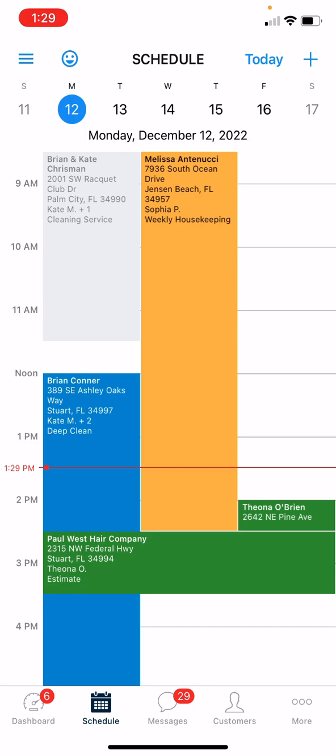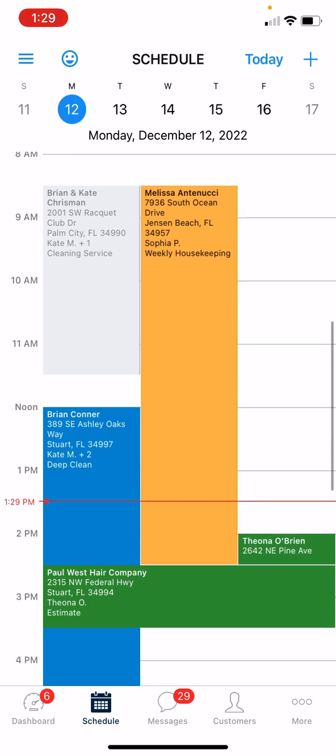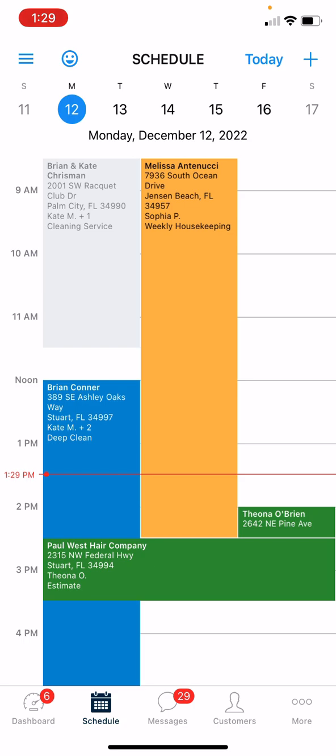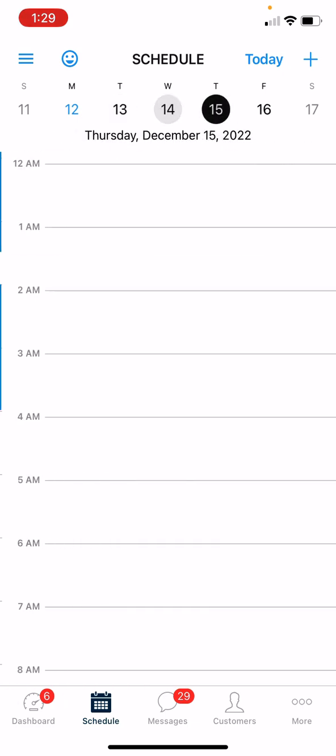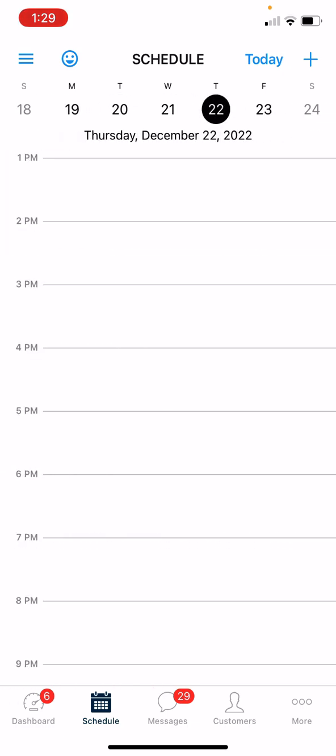So you can see the green job is me, orange is another person, blue is a different person, and then there's a gray box at the top, that's someone else. So you can look into the next day. So this is the whole week. You can scroll into the next week.